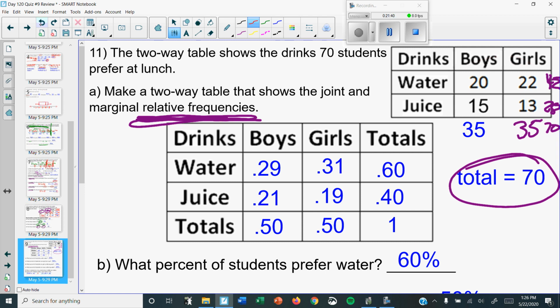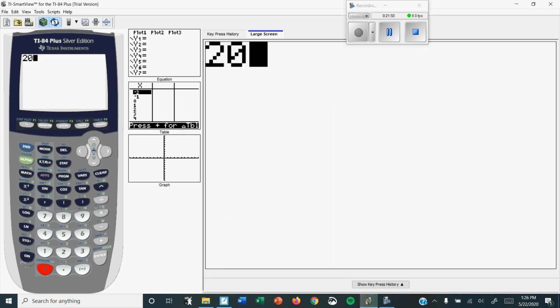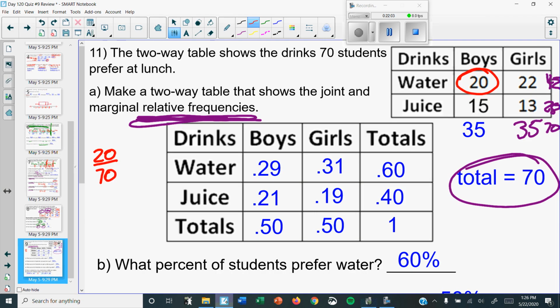So all you have to do is, do you see how it says 20 here? All you have to do is do 20 divided by 70. So when you do 20 divided by 70, you get 0.285. Remember, if it's 5 or more, raise the score. You write it to 2 decimal places. So instead of writing 0.28, write 0.29. And that's why you write that there.